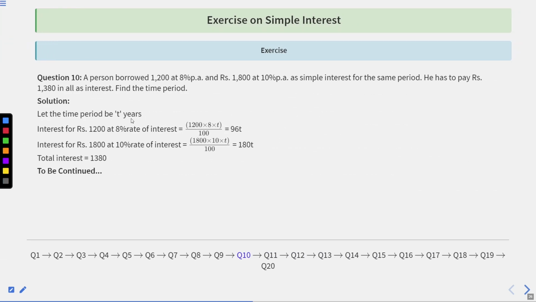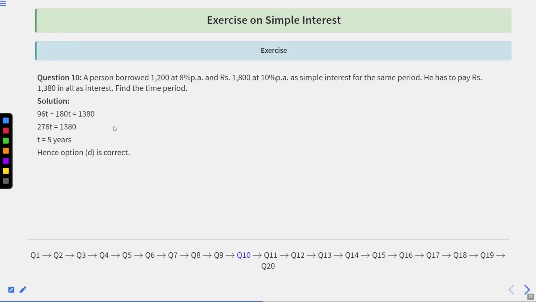So let us suppose the time period be T years. So interest for rupees 1200 at 8% rate of interest will be equal to 1200 into 8 into T upon 100, that is equal to 96T. Our interest for rupees 1800 at 10% rate will be equal to 1800 into 10 into T upon 100, that is equal to 180T. So the total interest that he has to pay is 1380. This is given to us in the question.